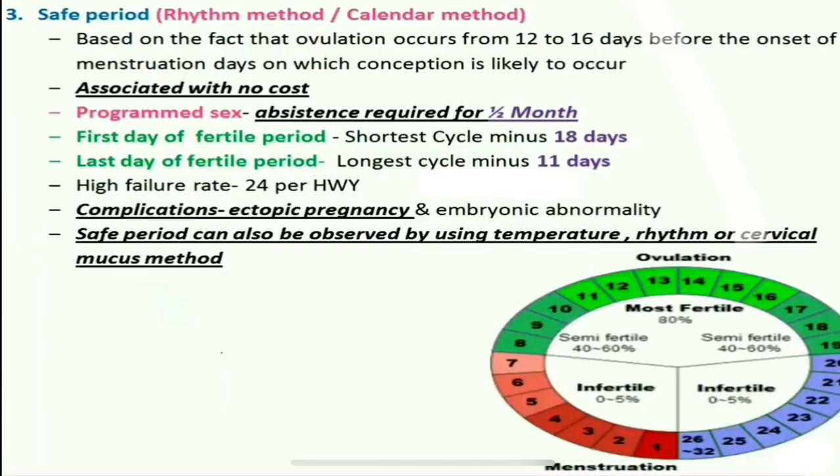Now we are moving on to the safe period or rhythm method, which is also known as the calendar method. This method is based on the fact that ovulation occurs 12 to 16 days before the onset of menstruation, on which conception is likely to occur.